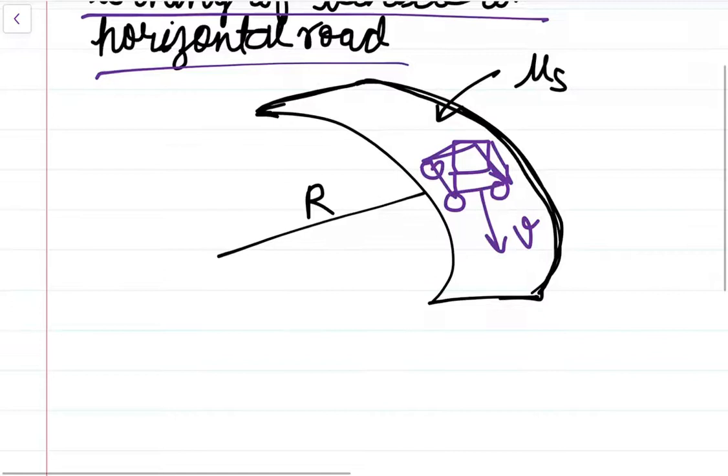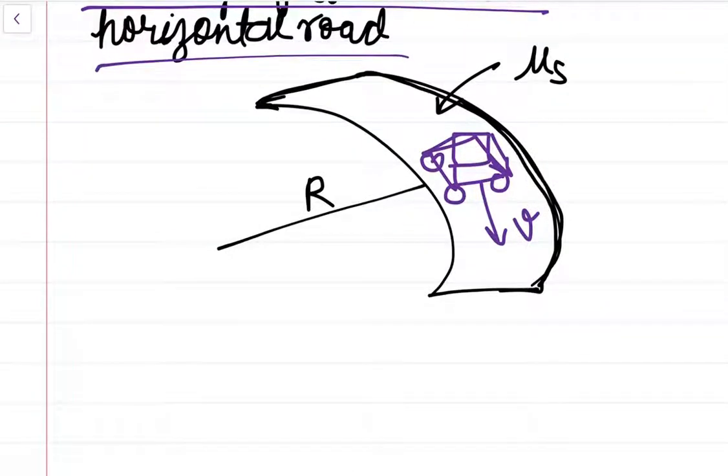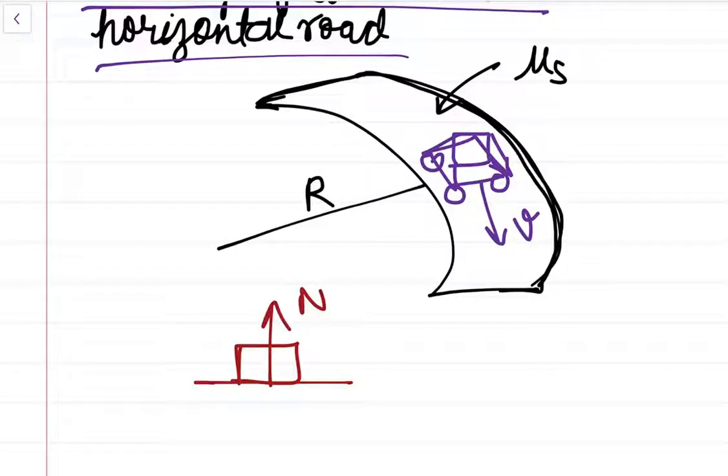So when it makes a turn successfully, let's draw the FBD of the car. Suppose that this is the car. It will experience a normal force from the ground, and it will apply an equal and opposite force mg to the ground. But when it is taking the turn, an additional static friction force F will act here, because friction will provide the necessary centripetal acceleration.